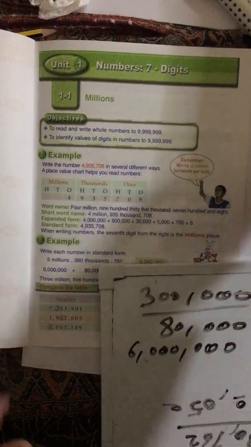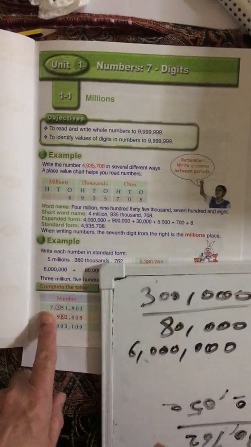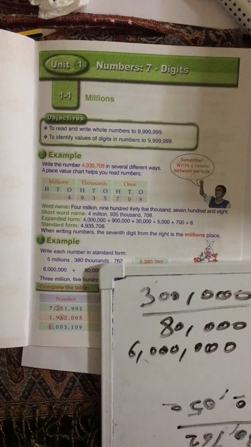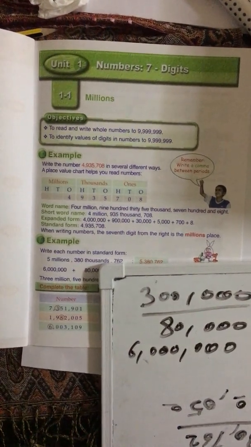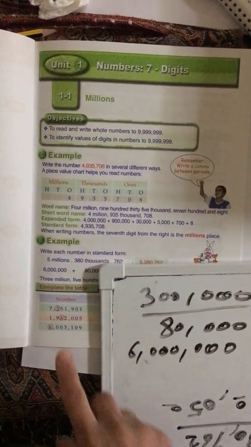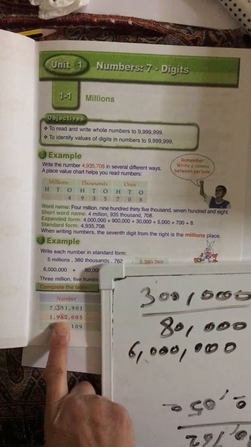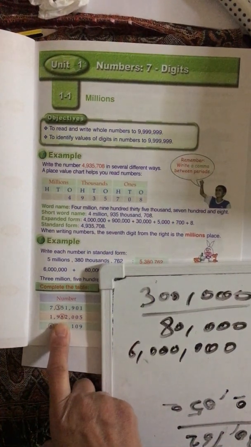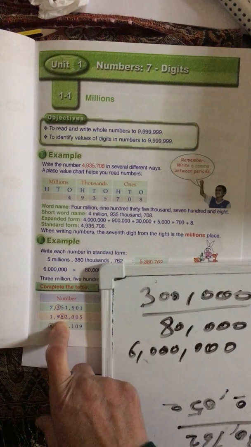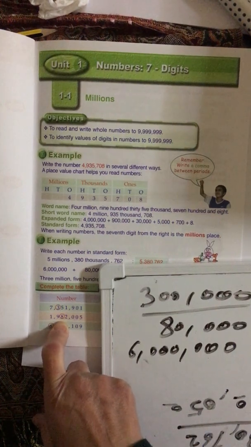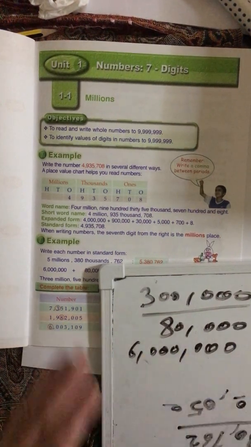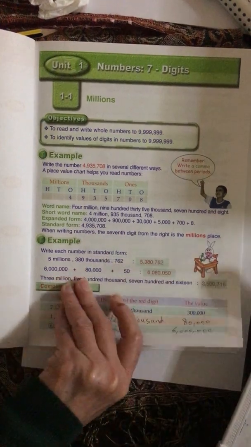In the test, I will give you a question like that, and I will ask you, for example, what is the value of 3? And I will write for you different answers, okay? For example, I will write 80. It is not 80, it's 8,000. And 80 and 8. I will let you be confused, so you need to concentrate. Okay? Now, finished with this lesson.